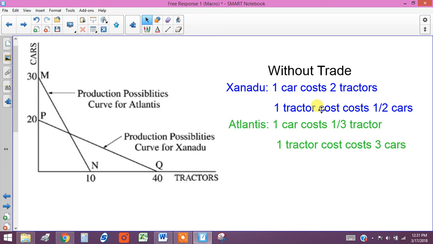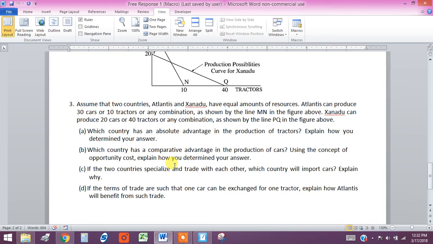Okay, now the next question is, let's go back to our question. So we've already determined who has the comparative advantage in cars, and we also looked at tractors. I'm not sure they're even asking you that, and why. So if the two countries specialize in what they're best at, and they trade with each other, which country will import cars?